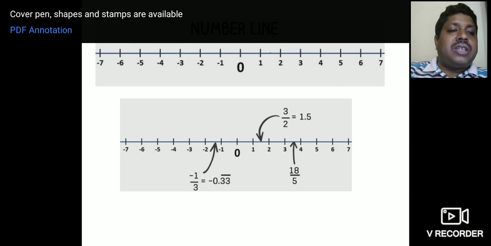Between 3 and 4, 18 by 5. Between minus 1 and minus 2, minus 1 by 3, 0.33 bar. So this is what we have on the number line. In class 8 you already represented fractions, decimals and rational numbers on the number line.